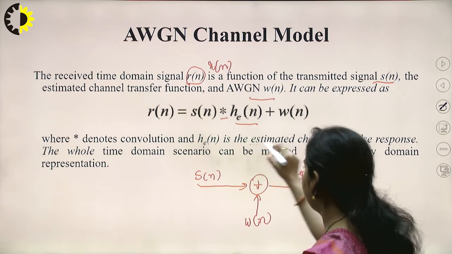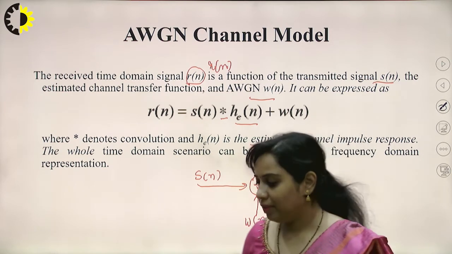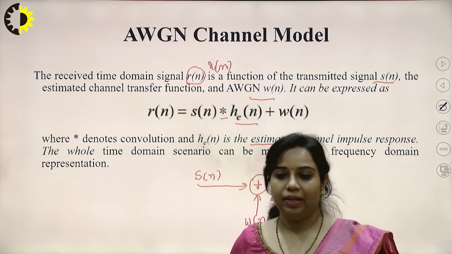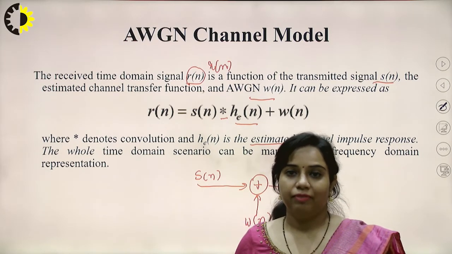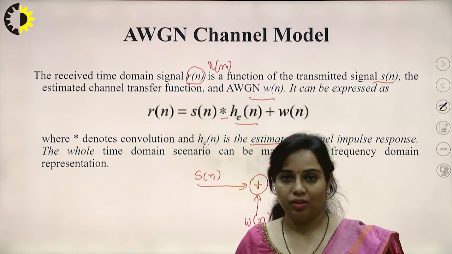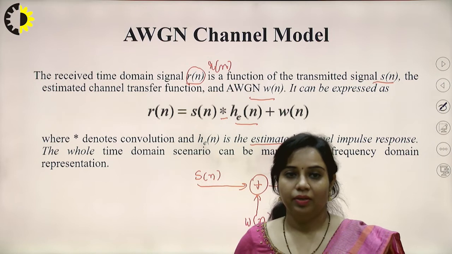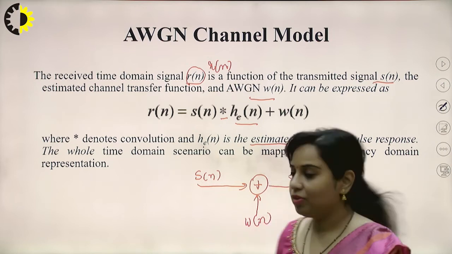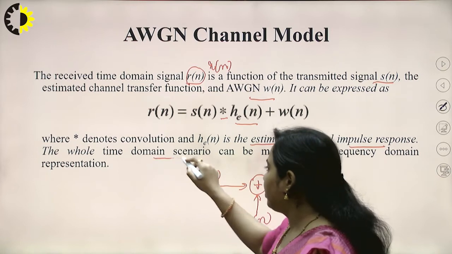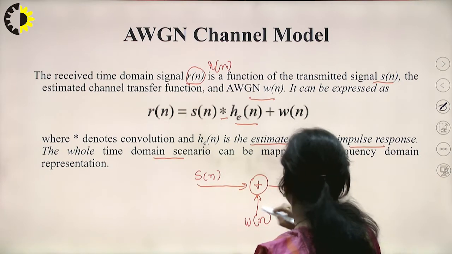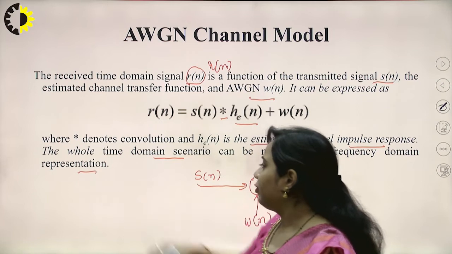This is the estimated one, because in real time application the channel will be affected by many noises which will change the characteristics of the signal traveling through it. So that is HEN, the estimated channel impulse response. The whole time domain scenario can be mapped into the frequency domain representation.